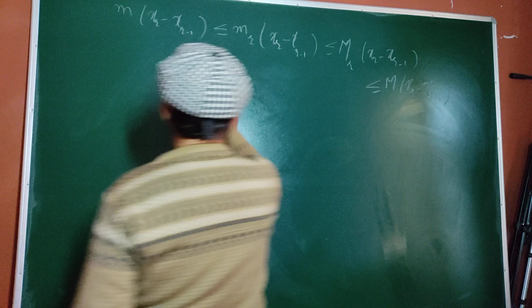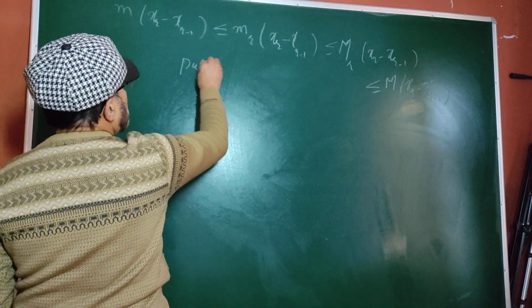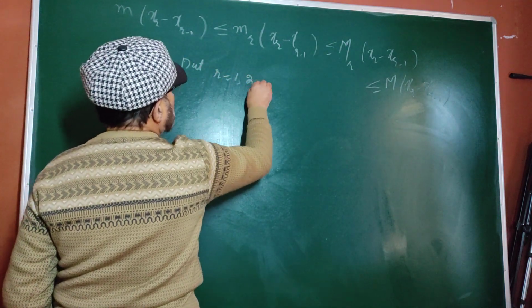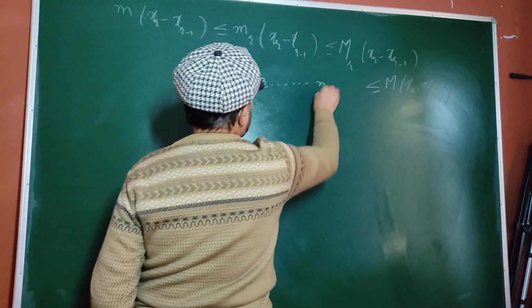Now you put r equal to 1, 2, 3, and so on to n,